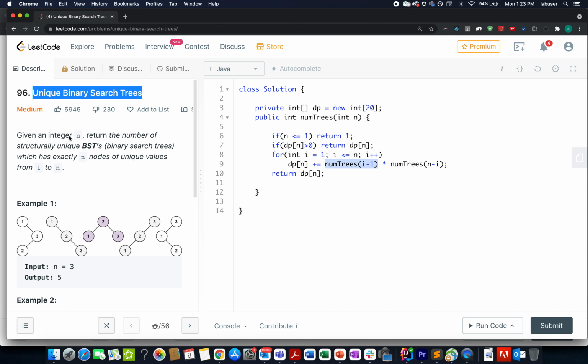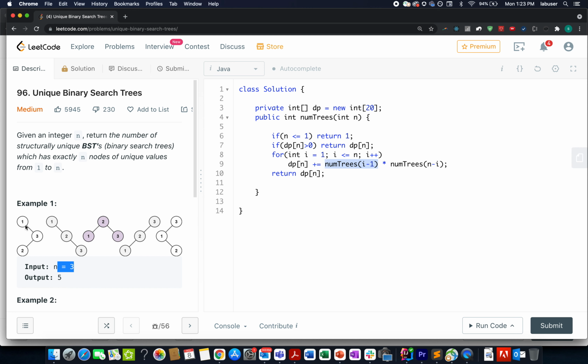Here we are given an integer n and we need to return the total number of structurally unique binary search trees that are possible with n nodes in it starting from 1 up till n. The first example says that the value of n that is given to us is 3, and they have shown all structurally unique possible binary trees containing 3 nodes 1, 2, 3.